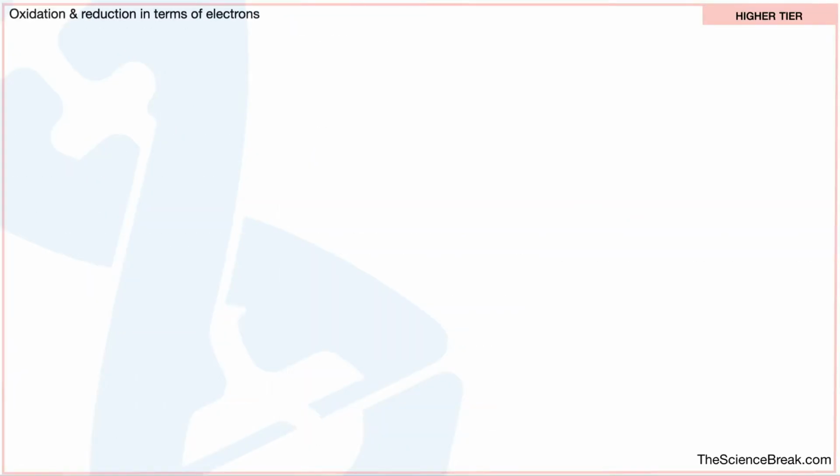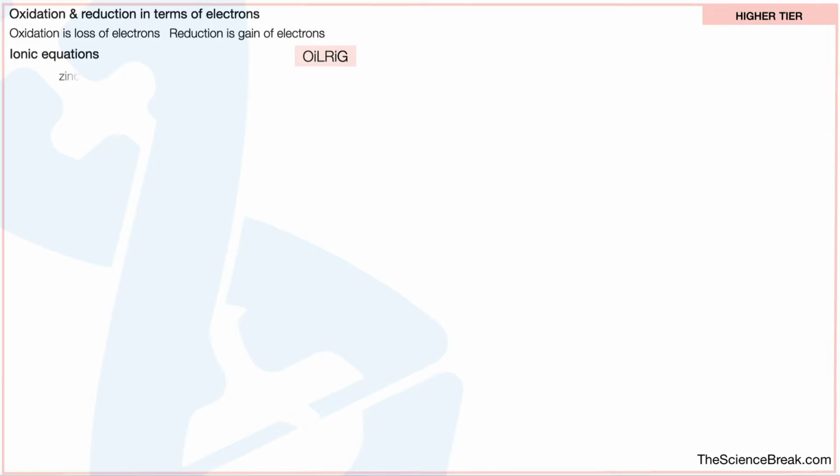Next, we take a look at oxidation and reduction in terms of electrons. Oxidation is the loss of electrons, and reduction is the gain of electrons. I'm sure you've seen this before, OIL RIG. This means oxidation is loss and reduction is gain of electrons.